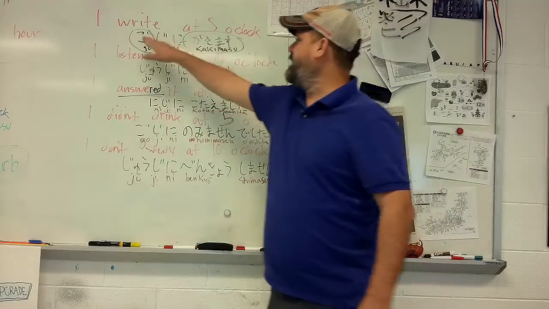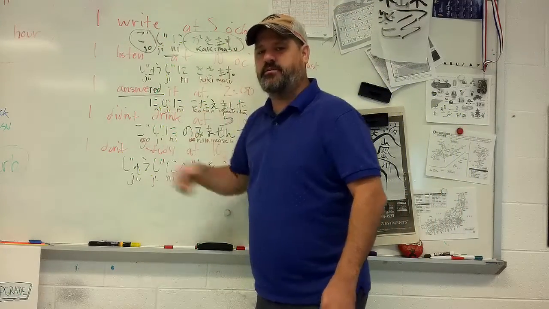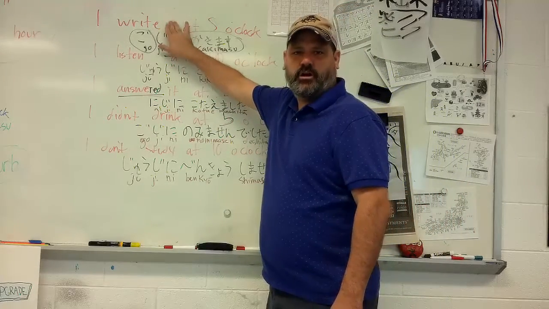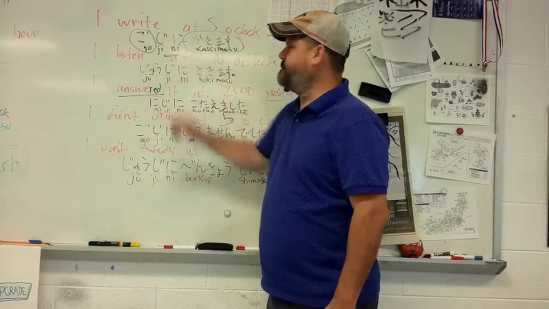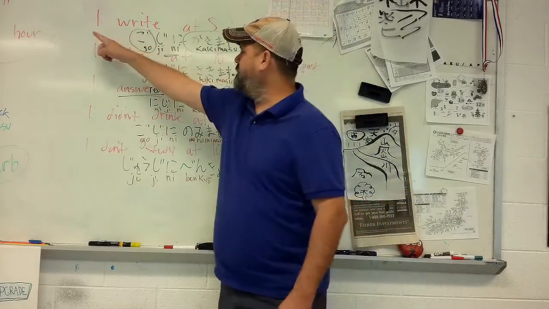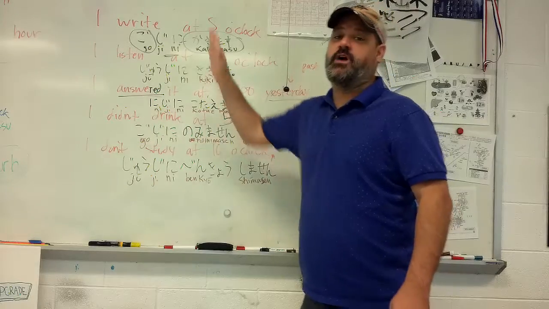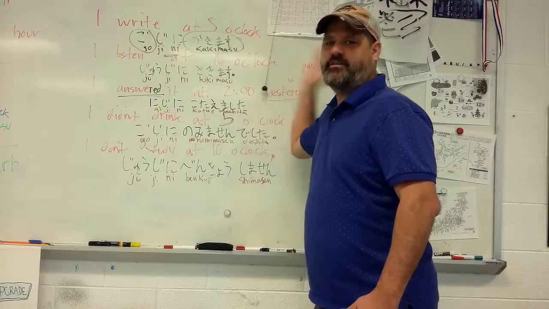So for example, I write at 5 o'clock. If I were to add me, 私は, and maybe write a letter, 手紙, so 私は5時に手紙を書きます. I write a letter at 5 o'clock, right?